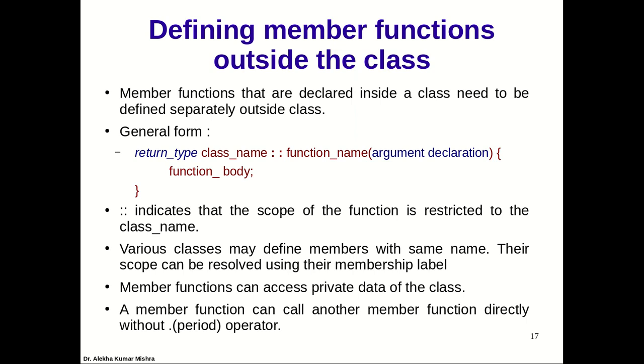And member functions can access private data of the class. And a member function can call another member function directly. So when I need to call another member function within a member function, we don't need a dot, because this member function might have already been called with reference to an object.